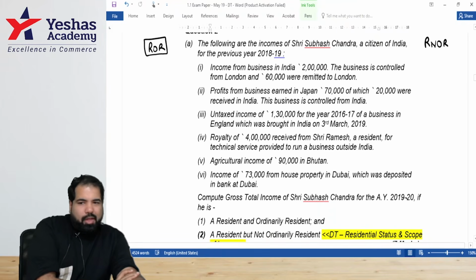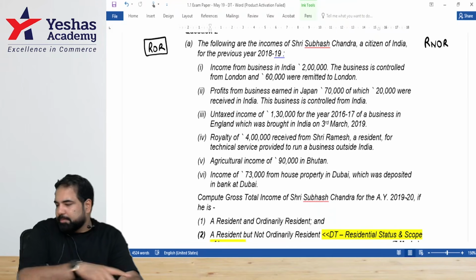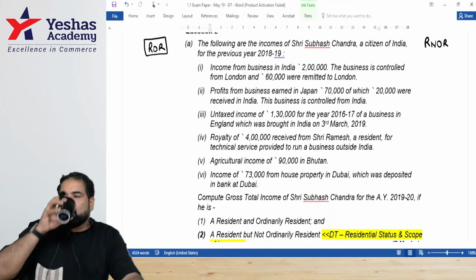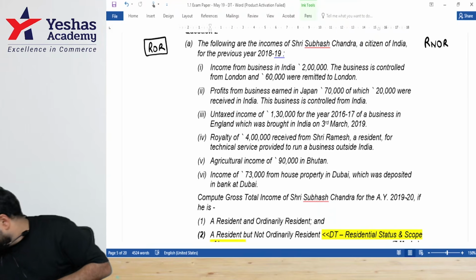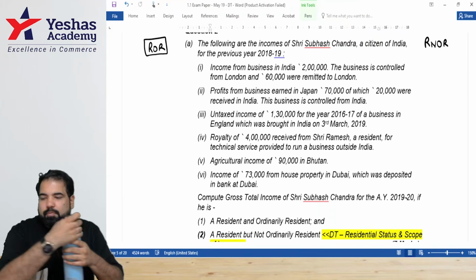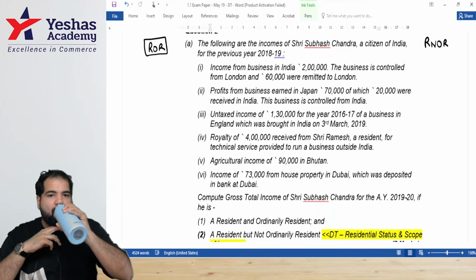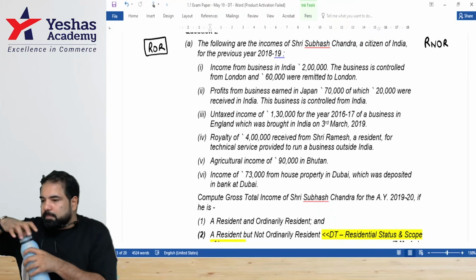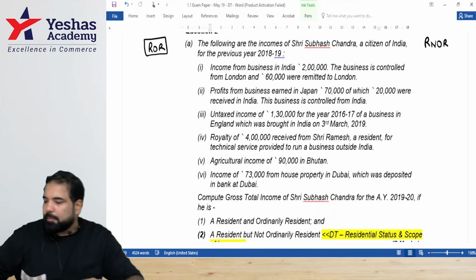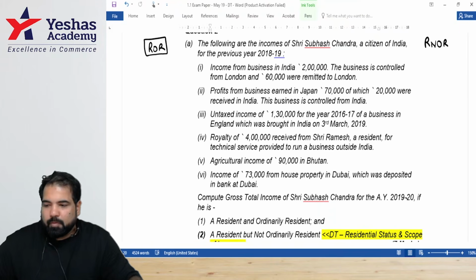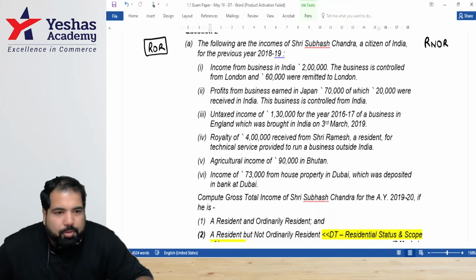For ROR, just be careful of remittance and past dues. For RNOR, DR plus 1 is something. India connection is what you have to keep looking at. Wait, once you find an answer, guys, total it up, get the total final number.